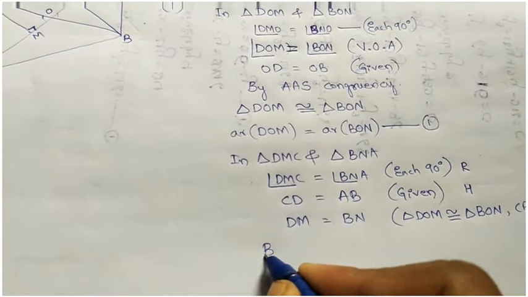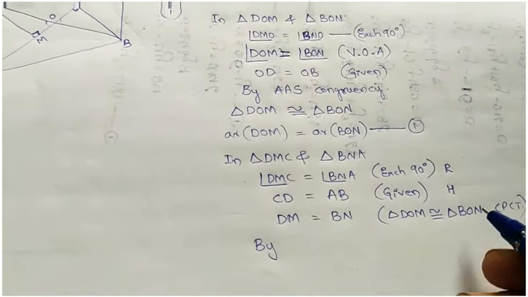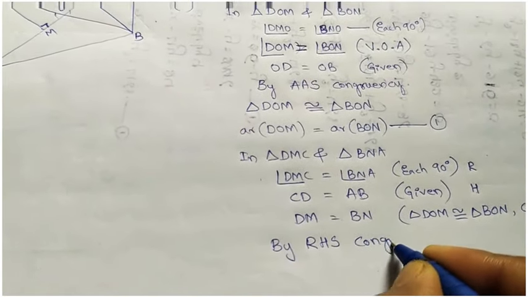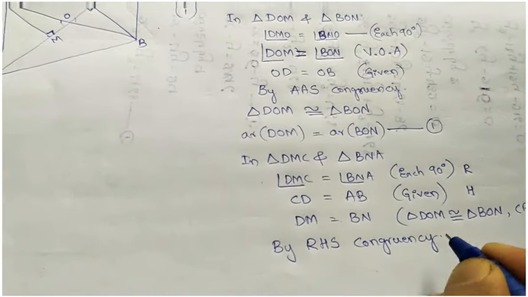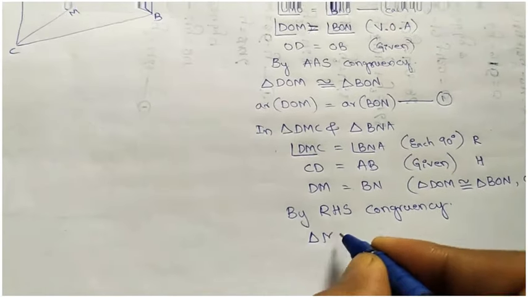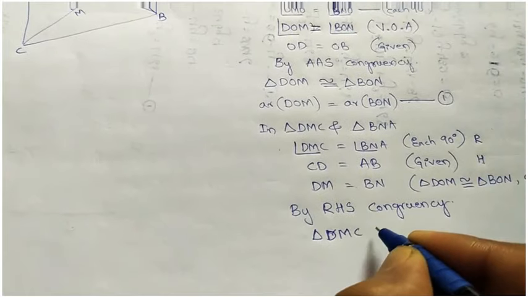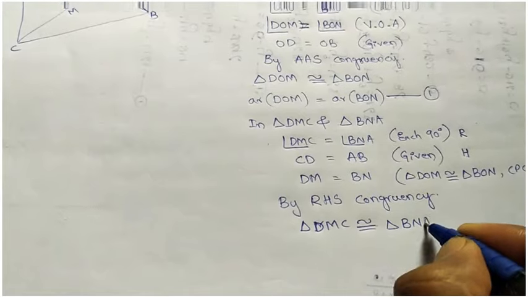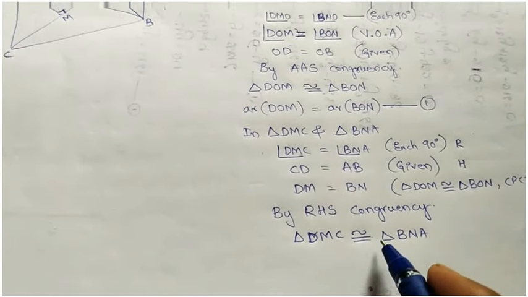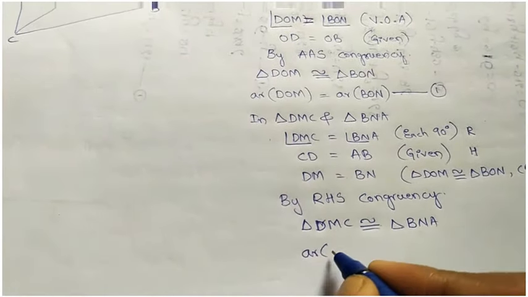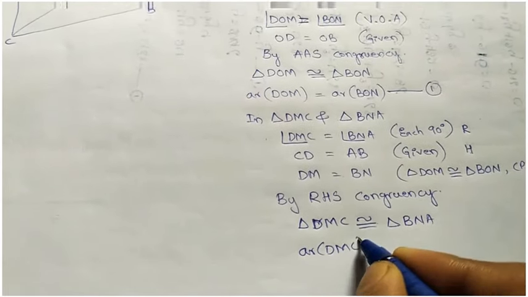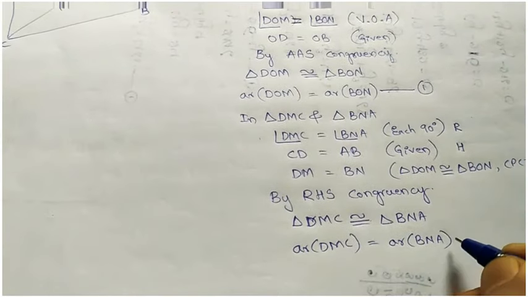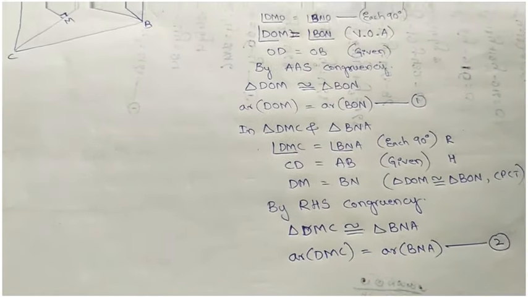So by right angle hypotenuse side, RHS congruency, triangle DMC is congruent to triangle BNA. If these two triangles are congruent, then their areas are also equal. So area of DMC equal to area of BNA. Let's take this as equation number 2.